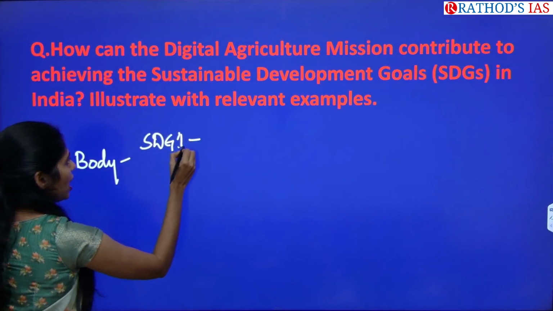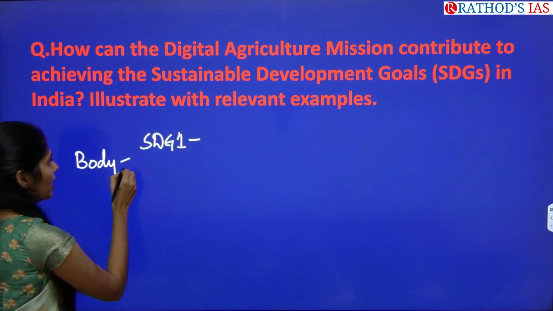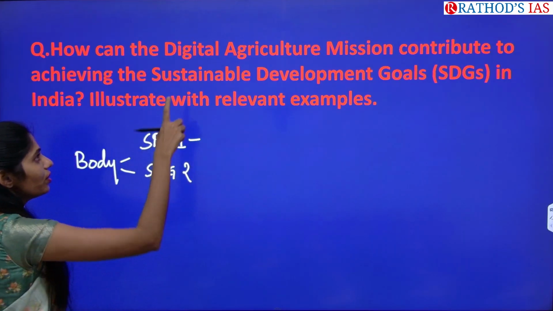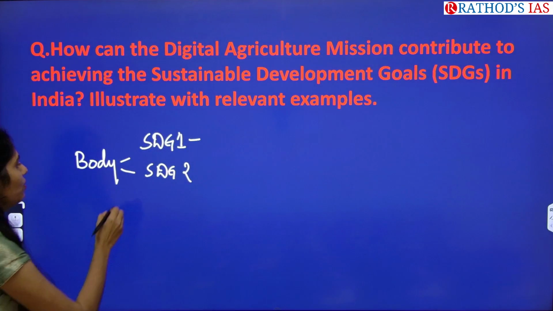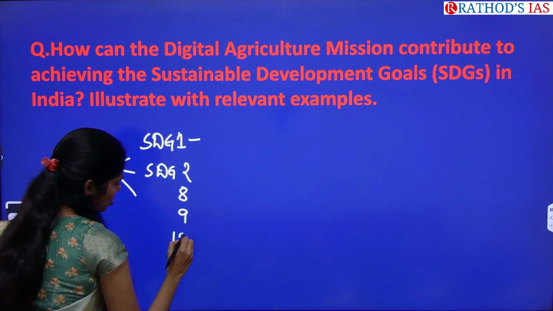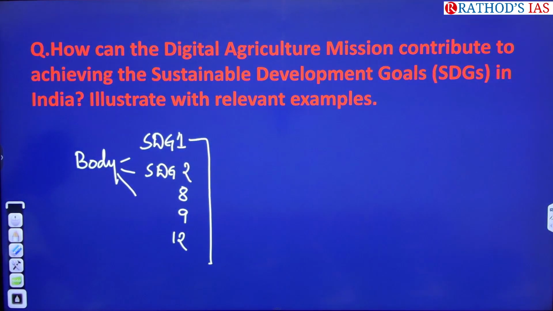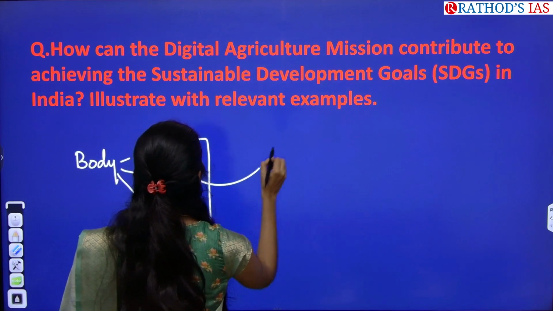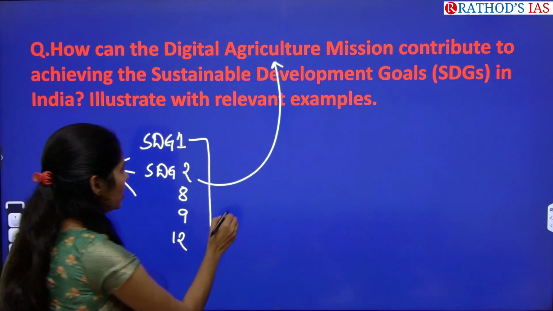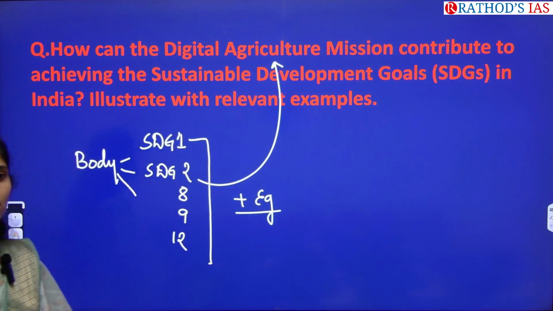From this, how is this digital agriculture mission focusing or helping? And we have SDG 2, which is about hunger, and how this is addressing that. And we have sustainable development goals 8, 9, 12. Like that you have to see in how many sustainable development goals we have an opportunity to link with this digital agriculture mission. There itself you can add your examples. Clear? So this is your body.